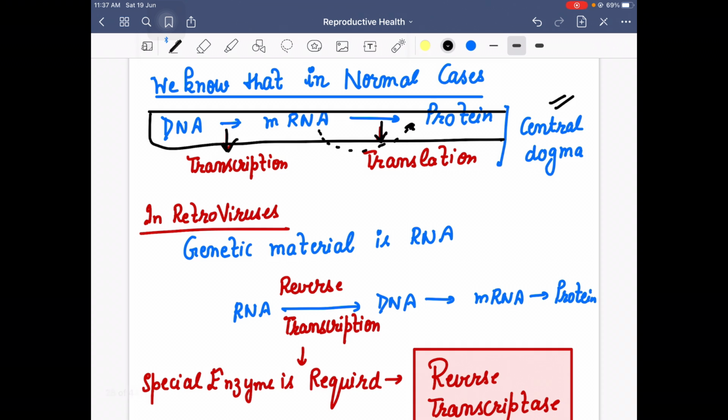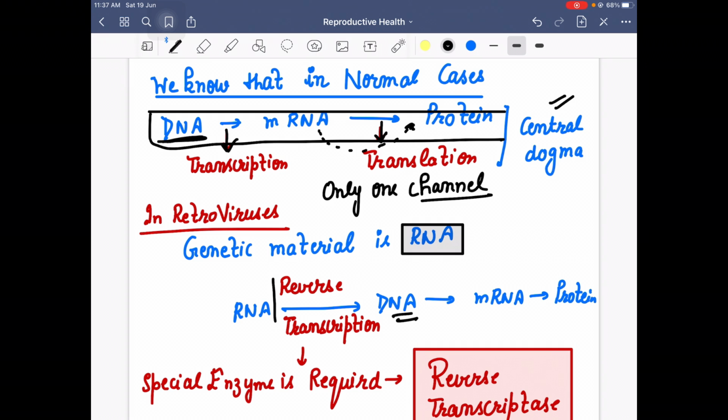There is only one channel through which the information can flow, that is particularly fixed, and that is always from DNA. So if any organism has the genetic material as RNA, the information first changes into DNA. And when RNA again changes into DNA, a very special enzyme is used in this technique.